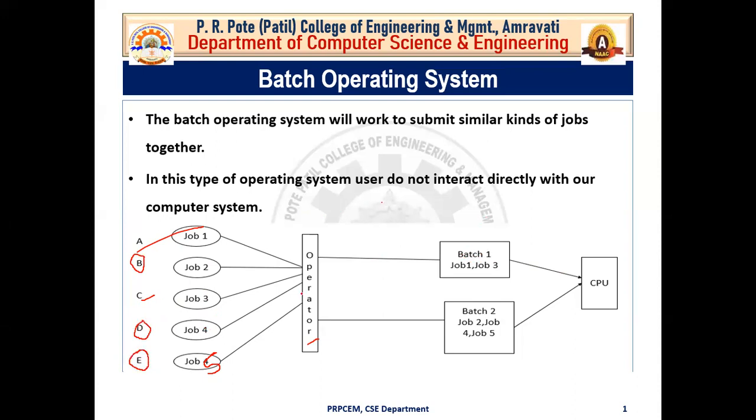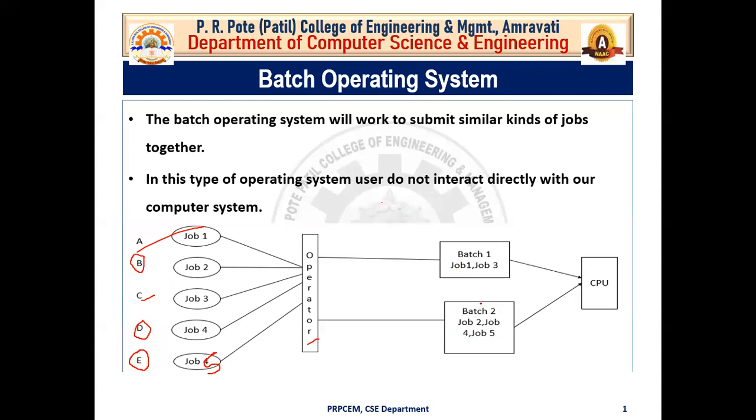For this, the operator creates another batch, batch 2, for job 2, job 4 and job 5, that is for user B, user D and user E. So for similar kinds of jobs, batch operating system creates different batches with the use of the operator, and after that it submits these batches to the CPU.